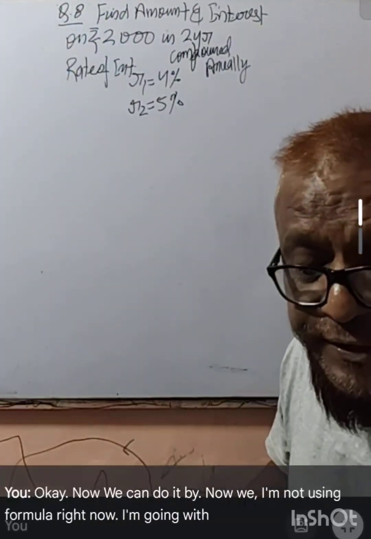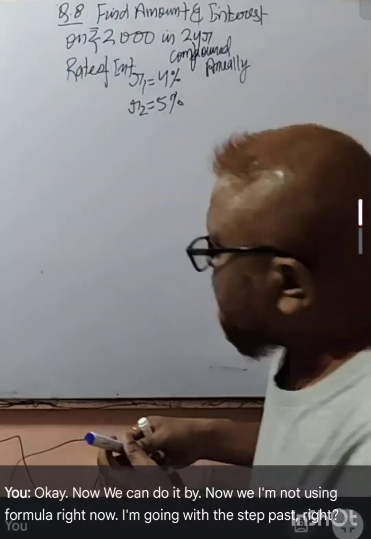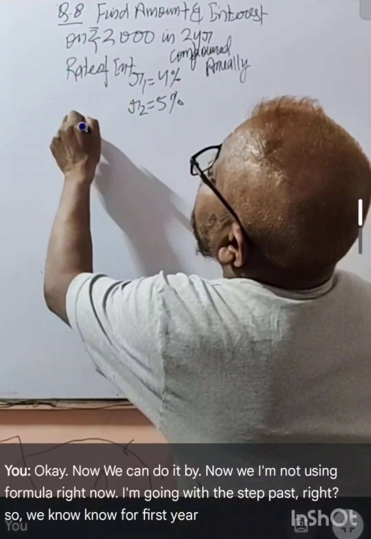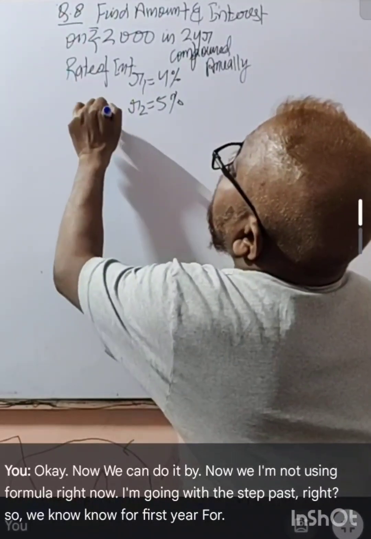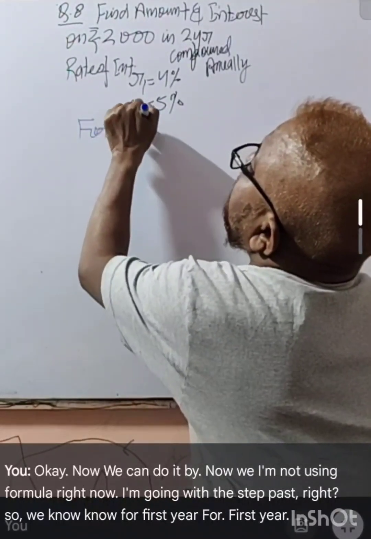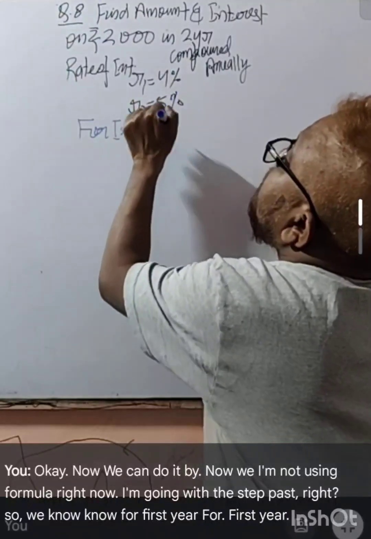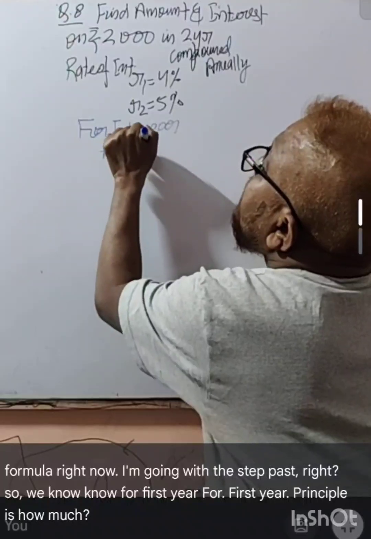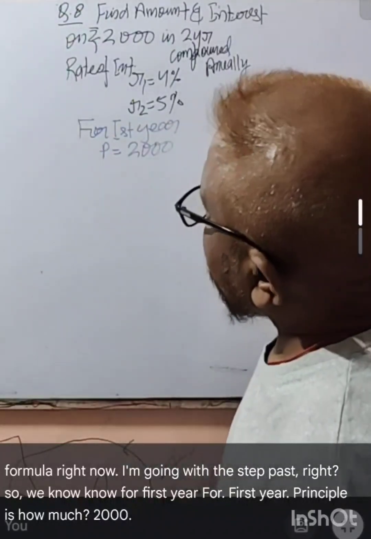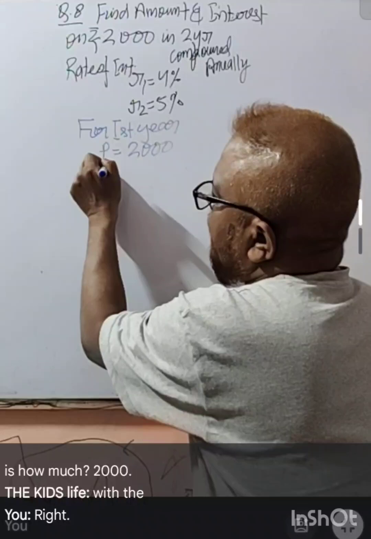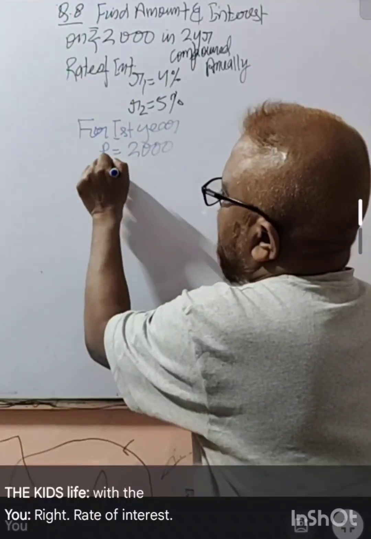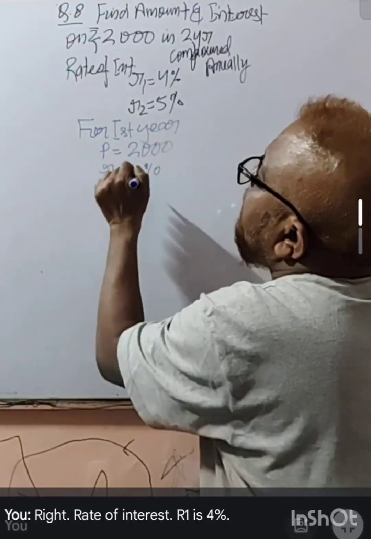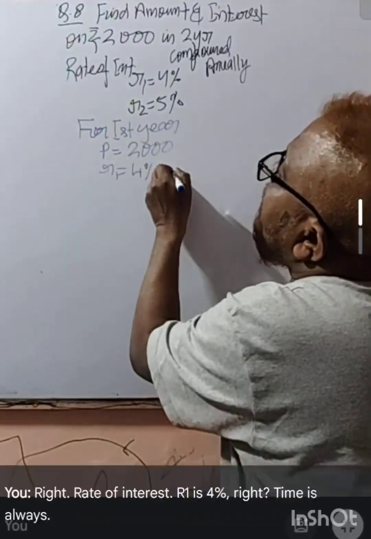I'm going with the steps first. So for the first year, principal P1 is 2000, rate of interest R1 is 4%, and time is always 1 year.